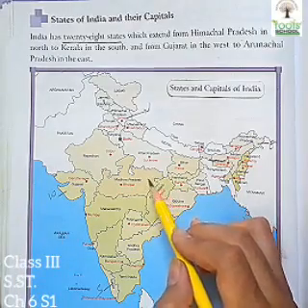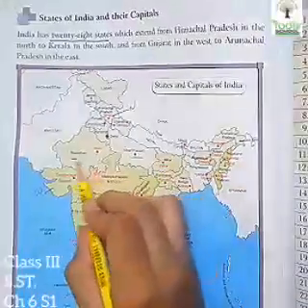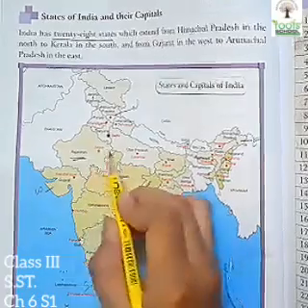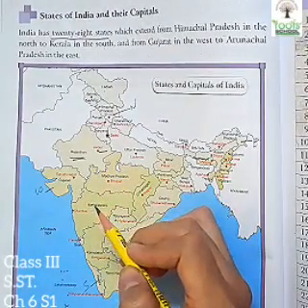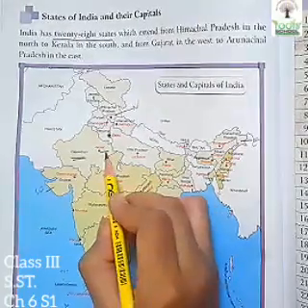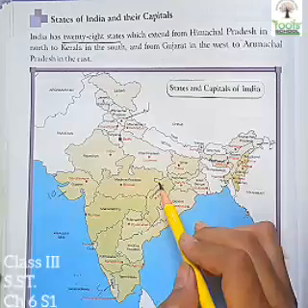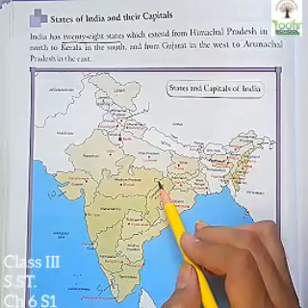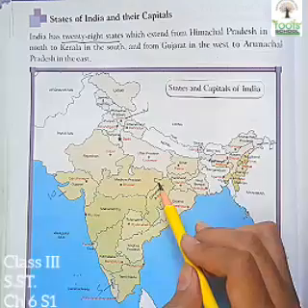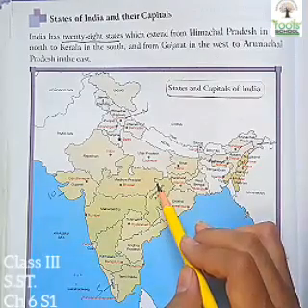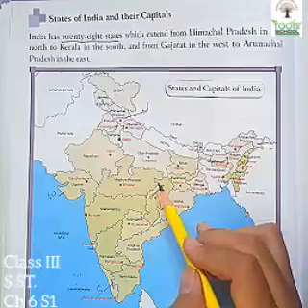Every state has its capital. For example, the capital of Rajasthan is Jaipur. It means all the important decisions of Rajasthan are taken in Jaipur. Along with the capital cities, every state has a different language spoken. Also, they have different traditional clothes to wear. Also, they have different food items which become their speciality.